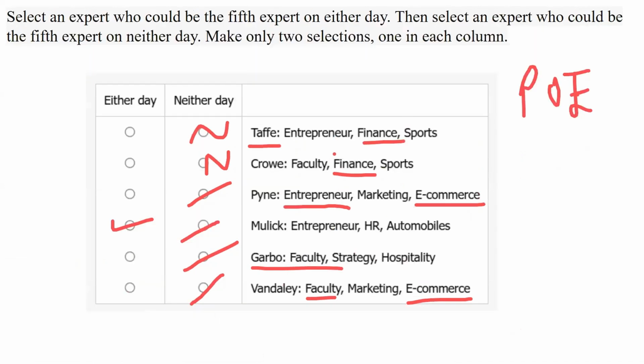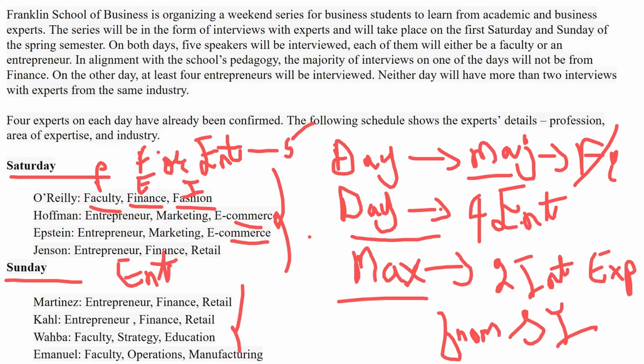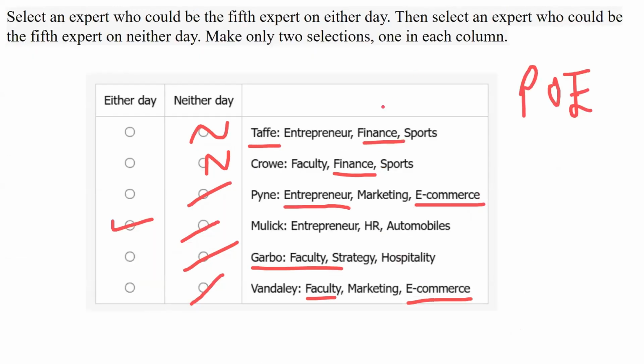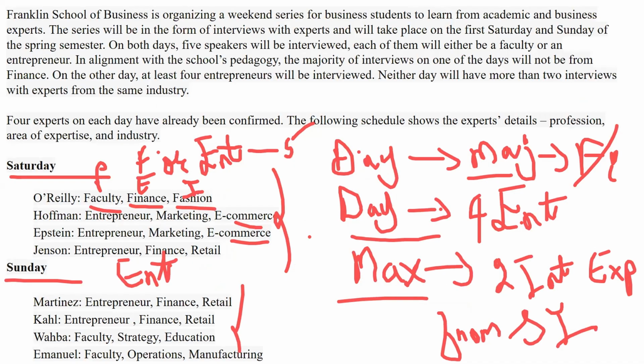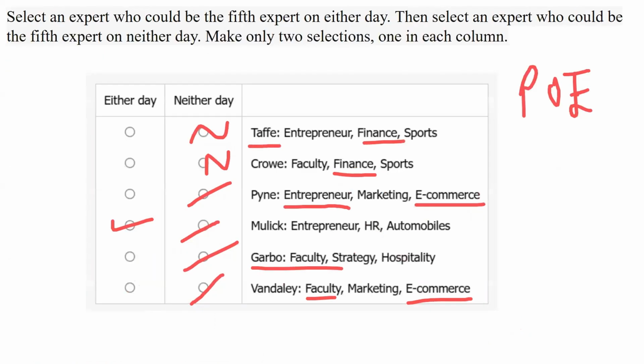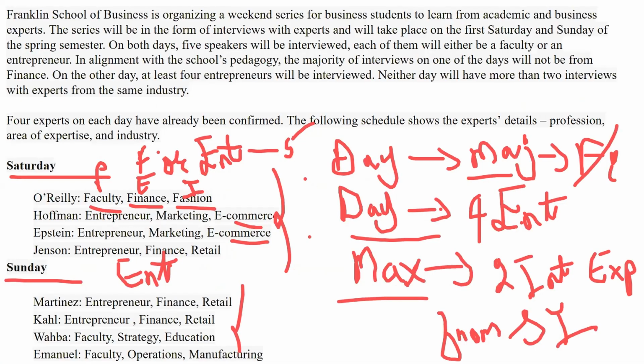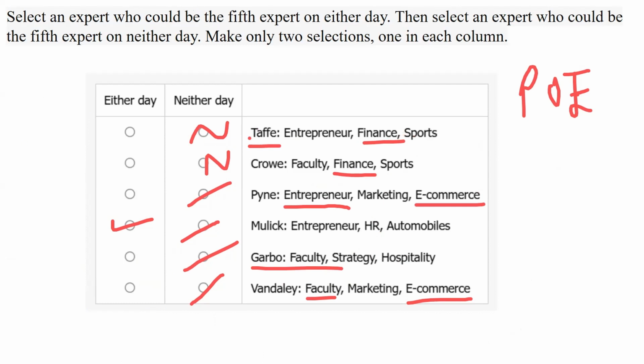So Taffy can definitely come on Saturday, because we require an entrepreneur. So if you are stuck between Taffy and Crow, Taffy, even though he's finance, can still come. But Crow cannot come on Saturday because he's not an entrepreneur. So let us eliminate this first. We have eliminated Taffy.